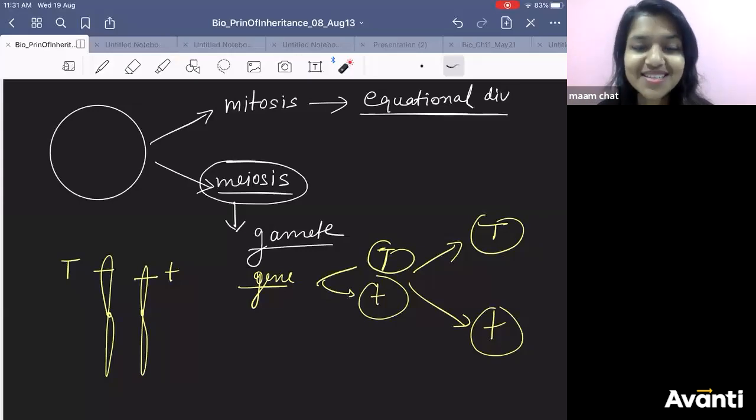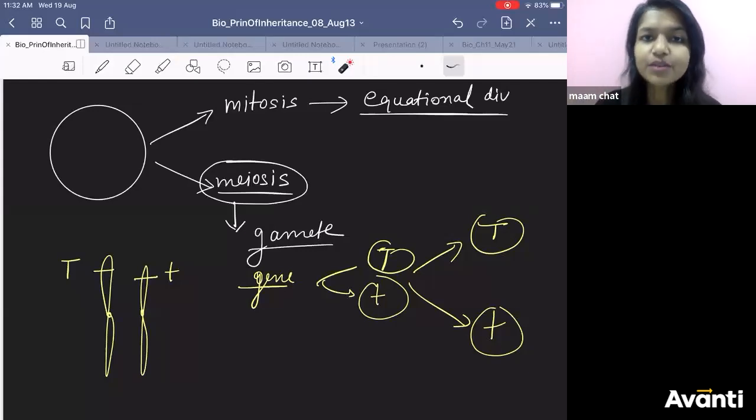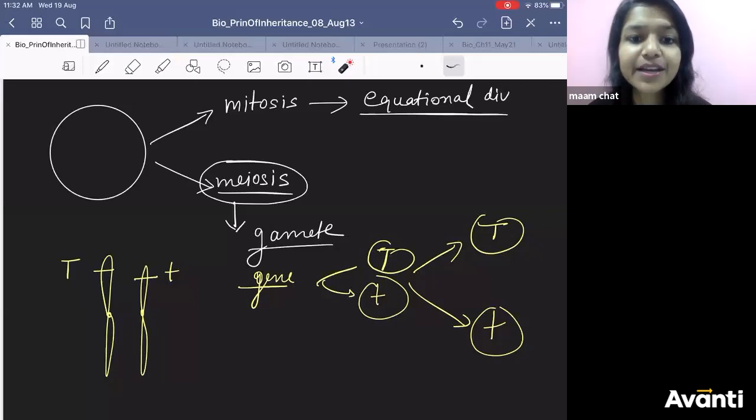So this was observed in the year 1902, that whatever genes were doing, it was happening on the chromosome, because they are present on the chromosome. So they show parallel behavior. Whatever genes show, even chromosomes show. And this is your chromosomal theory of inheritance given by Boveri and Sutton in the year 1902.